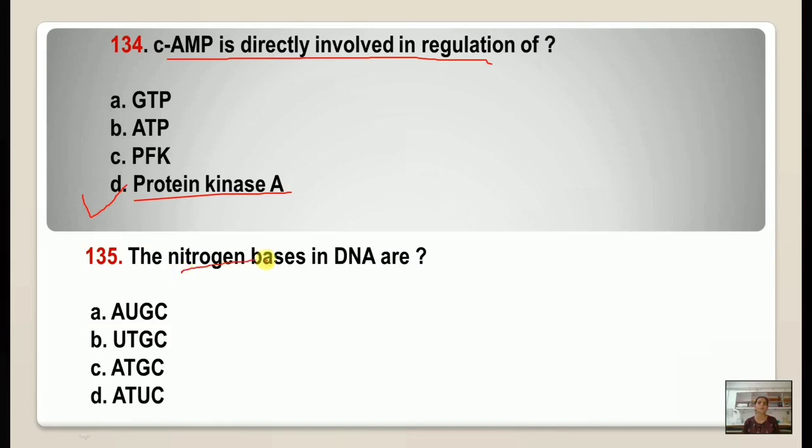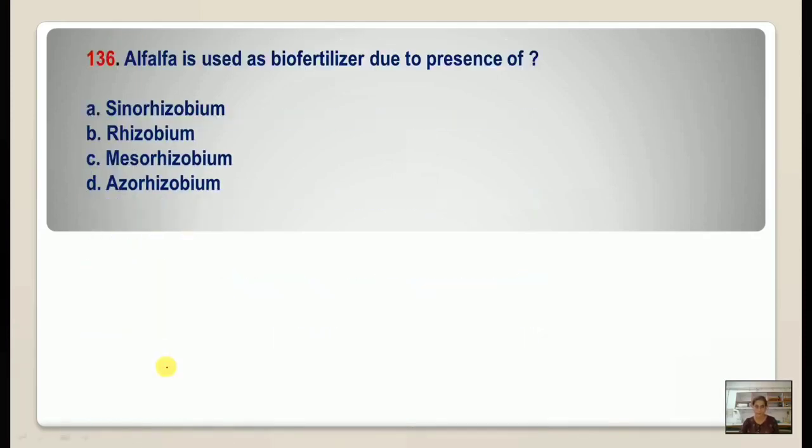135. The nitrogen bases in DNA are, so we have 4 nitrogen bases in DNA, namely A, T, G and C, adenine, thymine, guanine and cytosine. Number 136. Alfalfa is used as biofertilizer due to presence of, this is due to Synorhizobium.